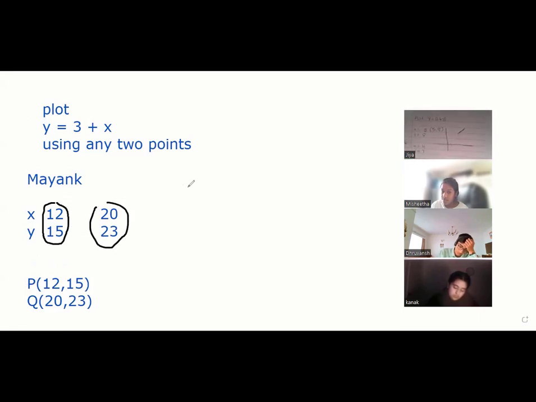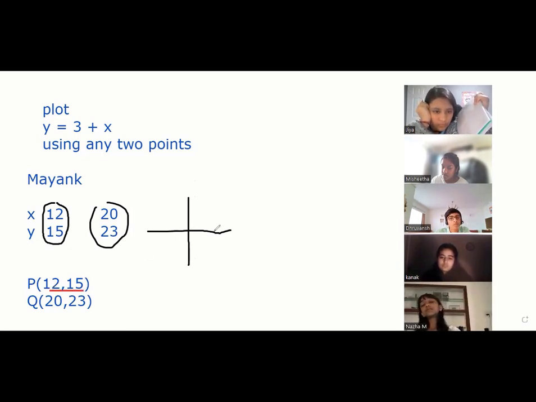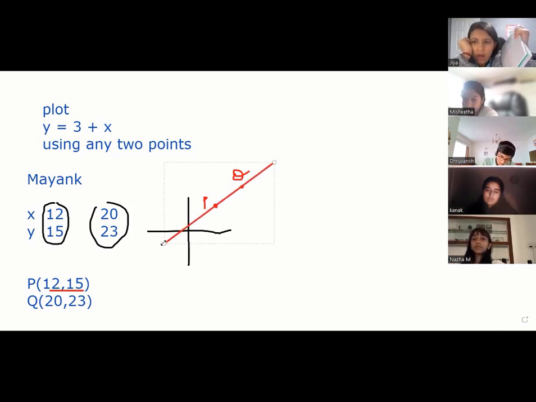So Jia, 1 second, please. I'll just make Mayank's plot and then we'll see yours. So Mayank, how do you plot it? Let's see. How do you plot P? P is 12, 15, right? Yes, sir. 12 is here. 15 will be somewhere here. Yes, sir. Point P. Then how much is Q? 20, 23. 20 will be farther, 23 somewhere here, right, Mayank? Yes, sir. This is point Q. You plot these 2 points and then you join both the points. How do you join? You join these both the points with a straight line, like this. This is your line.